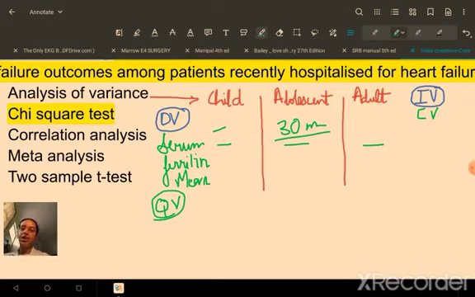But we are definitely not comparing means in this question, and we are comparing both the dependent and the independent variable where they are categorical. But whenever you will deal with ANOVA, the dependent variable will be your quantitative variable. One variable, the dependent variable most probably will be your quantitative variable, and the same will be the case for the t-test also. So those are your ANOVA and the 2 sample t-test.